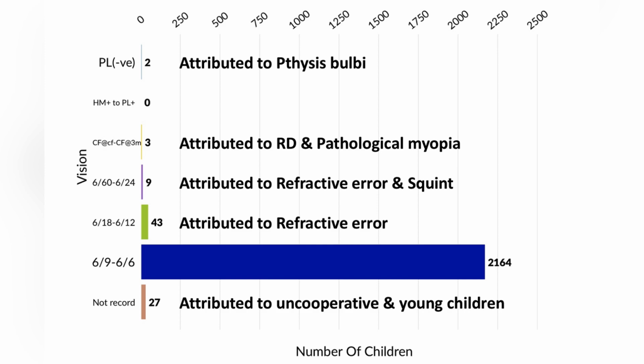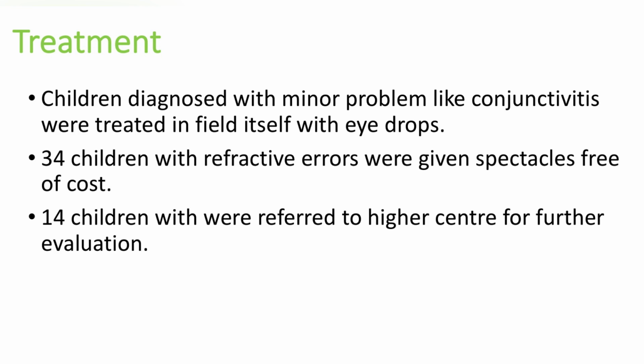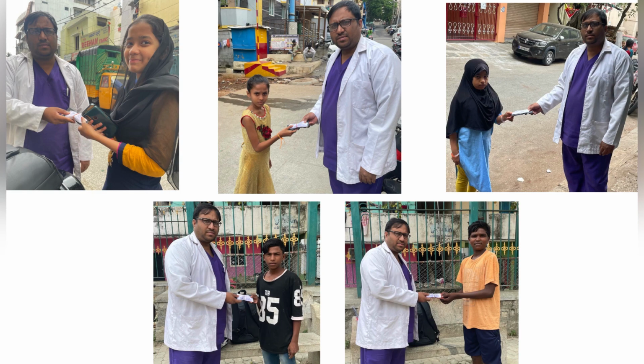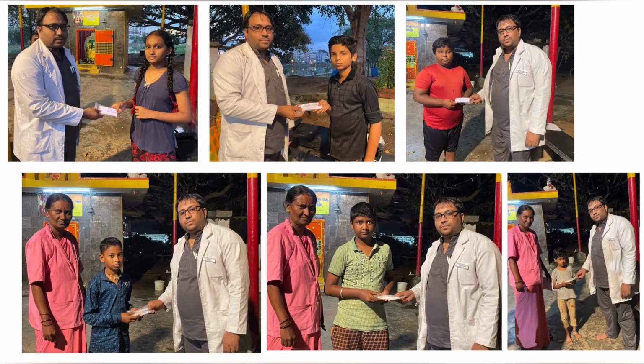43 children had vision ranging from 6/18 to 6/12, which was due to refractive error. 2164 children had vision ranging from 6/9 to 6/6, and 27 children's vision could not be assessed. Treatment: children diagnosed with minor problems like conjunctivitis were treated in field with eye drops. 34 children with refractive errors were given spectacles for free, and 14 children were referred to higher center for further evaluation. Here, free spectacles are being distributed to the children in need.